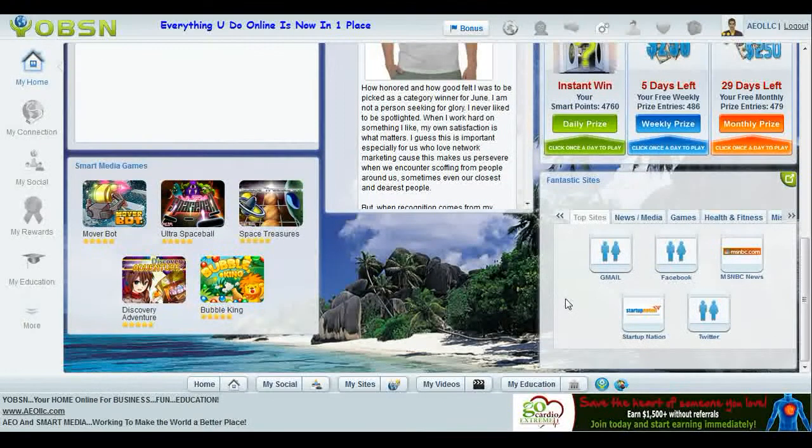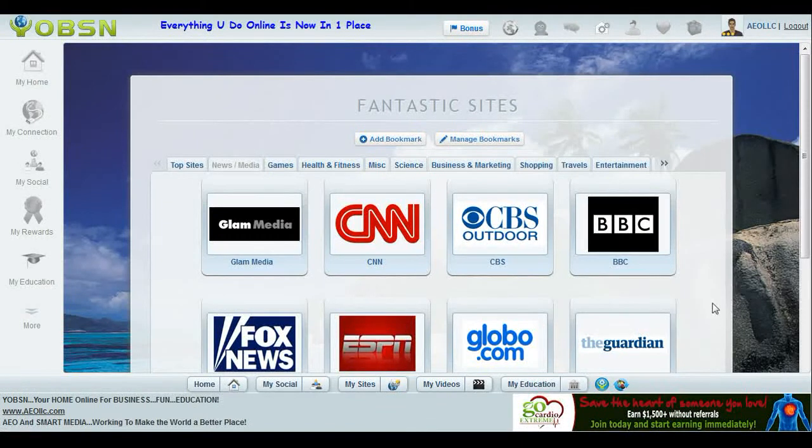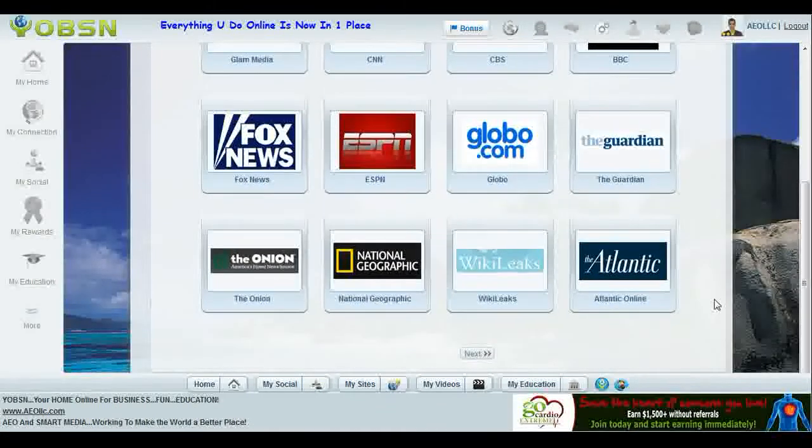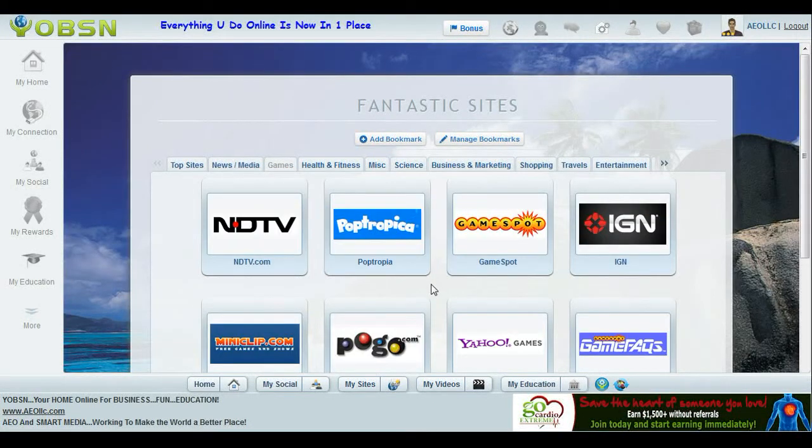Down here, you also have your fantastic sites, okay? And they truly are fantastic because when you expand the little box there, what you'll see is just a lot of sites. So the quick links that you have right here, as you see, obviously Gmail, Facebook, Twitter, but then when you go back here as well, there are additional sites. So you'll see, you've got any site that you can possibly think of back here. And if it's not back here, you can send me an email and I will add it for you.